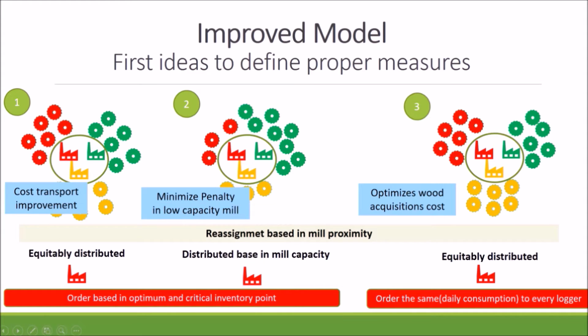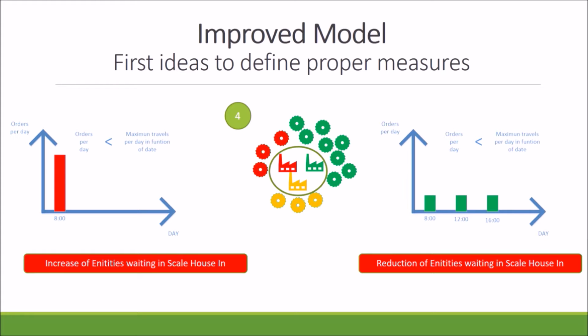With this iteration, we saw different forms of optimization of our processes and reduction of costs in transportation, penalty numbers, and wood acquisition. Then we saw the model's behavior, and we concluded that if all wood orders are emitted at 8 a.m., the system is not efficient due to the high number of entities waiting to pass across the scale house of each mill. Therefore, we decided to try a new condition where wood orders are divided into 3 per day, at 8 a.m., 12 p.m., and 4 p.m. It worked well, releasing trucks quickly.